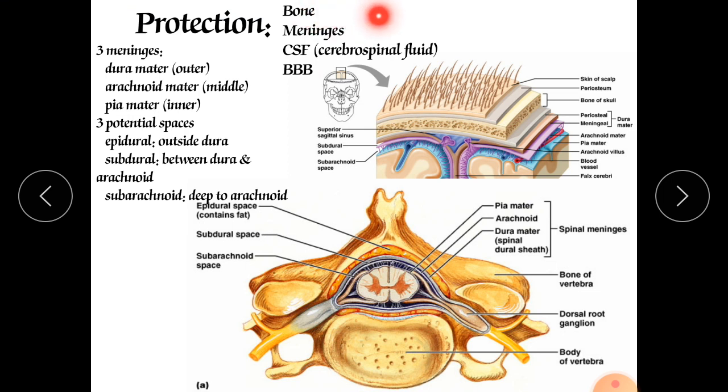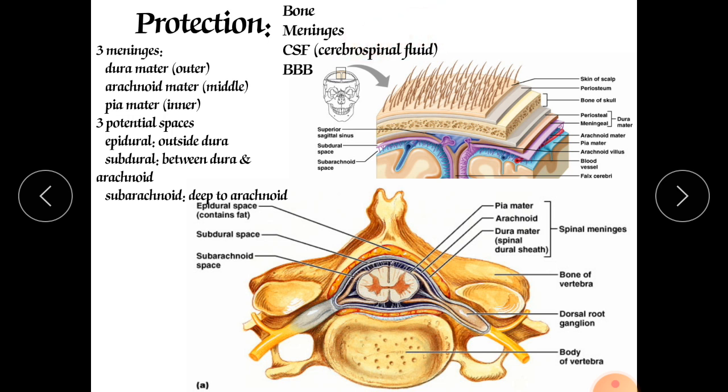So bone is the primary thing which protects from any injury, from any shock, from any sort of hammering or accident. After that come the meninges, which are an important part, and we will discuss them today. Meninx is the singular form and meninges is the plural form.